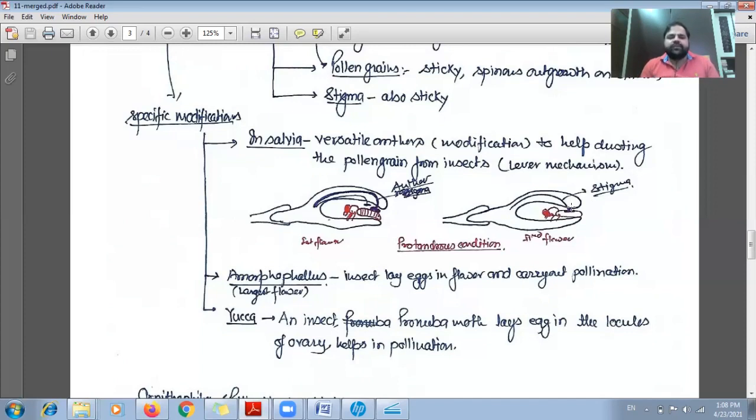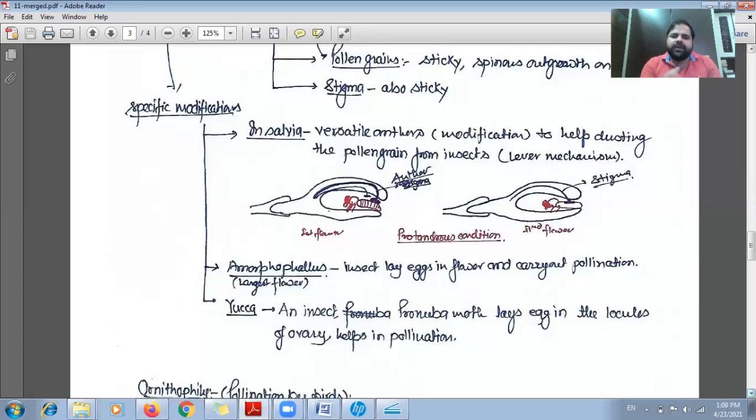Now, the second example is Amorphophallus. In case of Amorphophallus, as we know, these are the largest flowers, and here what happens? As it is the largest flower, several insects lay their eggs in the flower. If there are eggs of the insect, then they will come inside and go outside several times. By this they will help in the pollination procedure. The most important example has also been given here, Yucca.